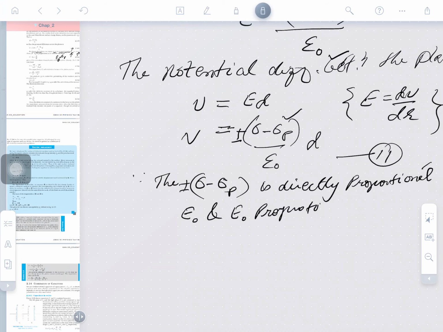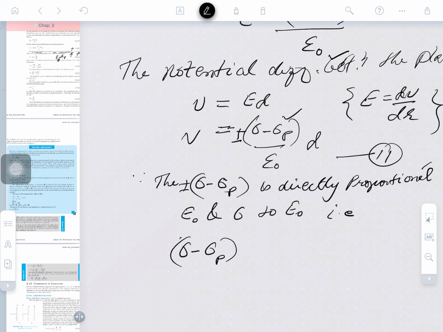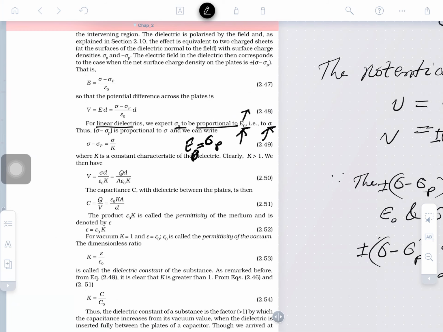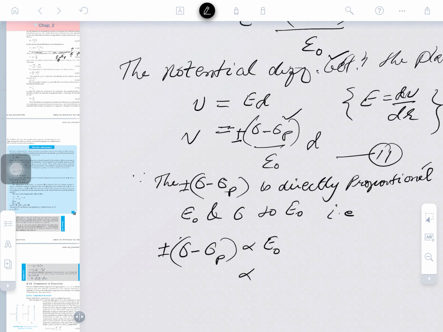So, what we can write in this place, and sigma to epsilon naught, that is this can be written as what? So, very simple, sigma minus sigma p here is proportional to epsilon naught. So, here we will remove this word. The proportional sign is always to come here, clear.